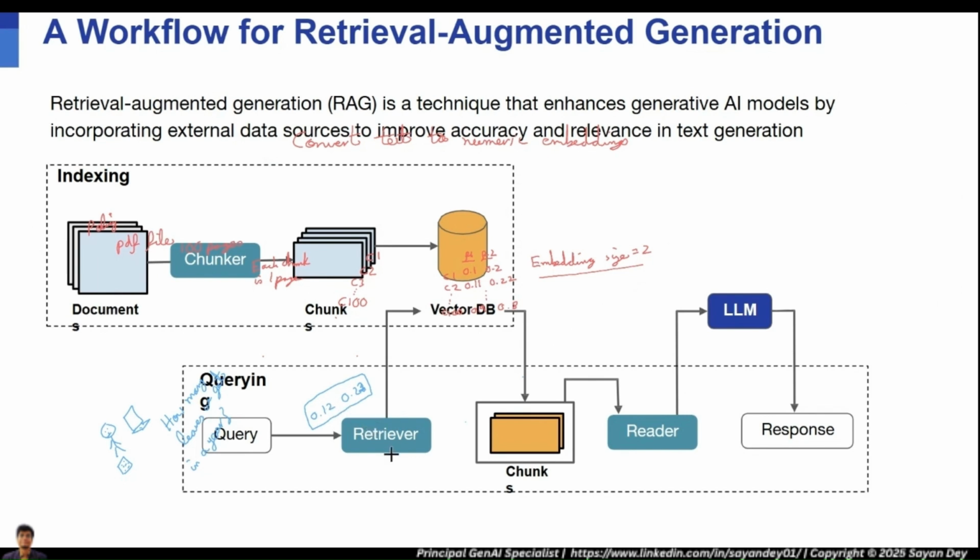And now the retriever will go back to the vector DB and check which of the chunks in the vector DB the user question is similar to. That's the way to look at it.